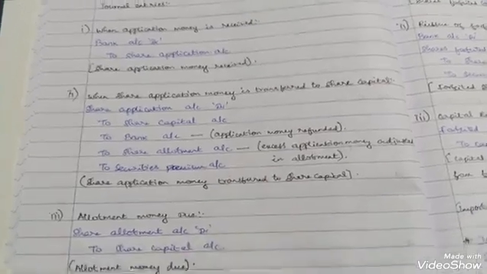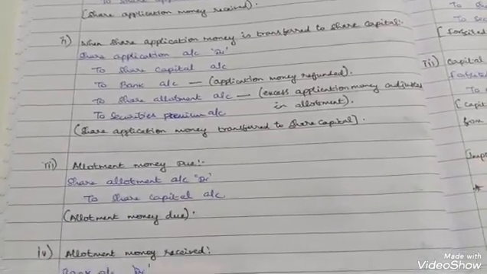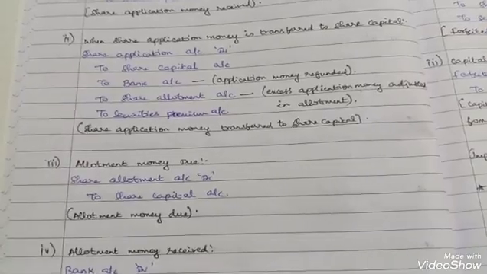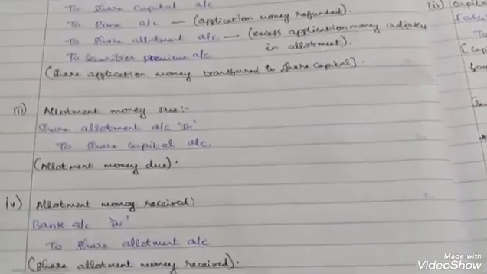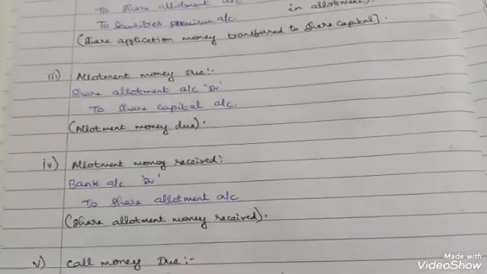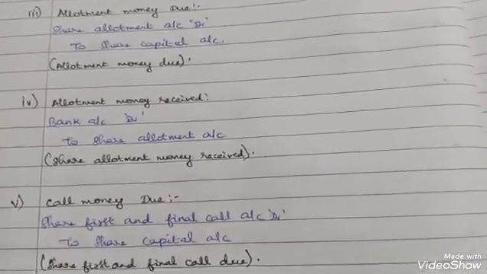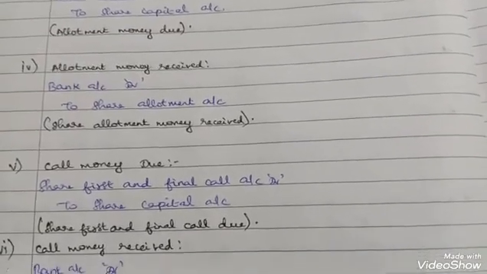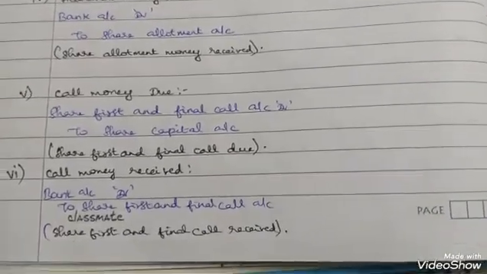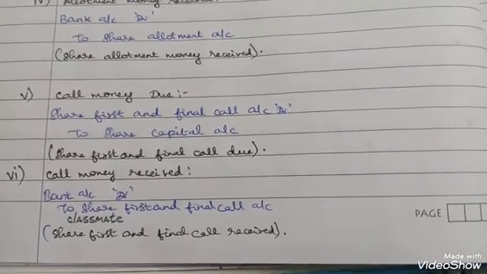Okay, so next, allotment. When the allotment money is due, share allotment account debit to share capital account. Okay, when the allotment money is received, bank account debit to share allotment account. When the call money is due, share first and final call account debit to share capital. And when the call money is received, bank account debit to share first and final call account.